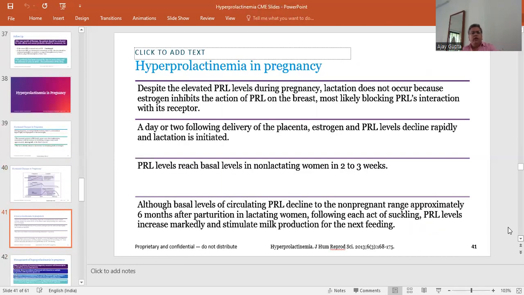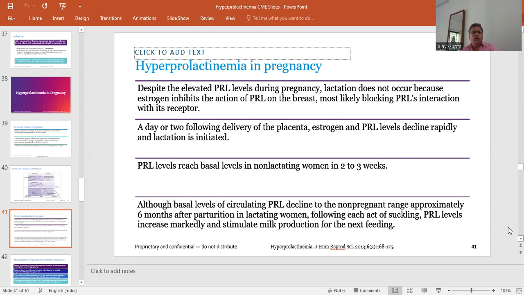Despite the elevated prolactin level during pregnancy, lactation does not occur because estrogen inhibits the action of prolactin on the breast, most likely by blocking the prolactin interaction with its receptor. A day or two following the delivery of the placenta, estrogen and prolactin levels decline rapidly and lactation is initiated. Prolactin level reaches basal level in non-lactating women, usually in 2 to 3 weeks.